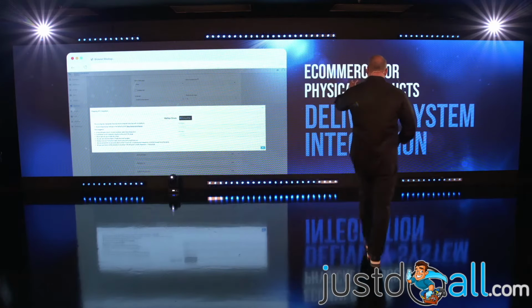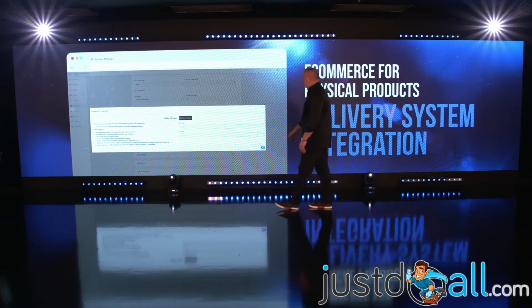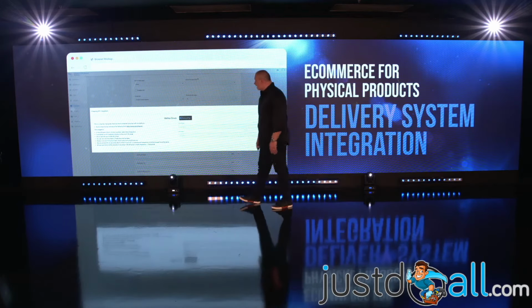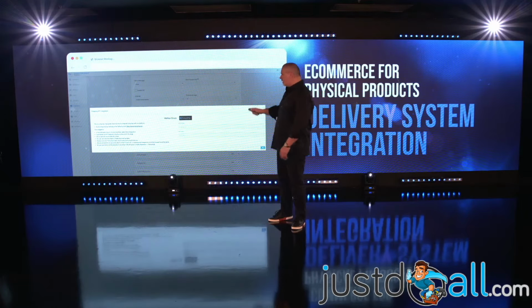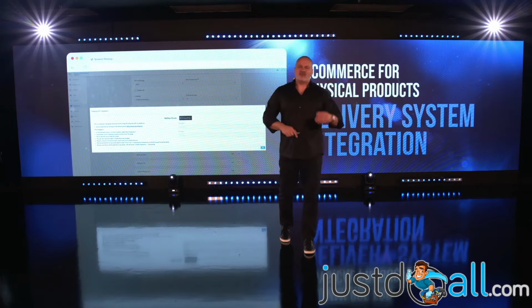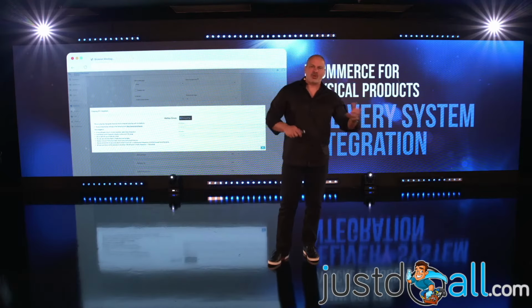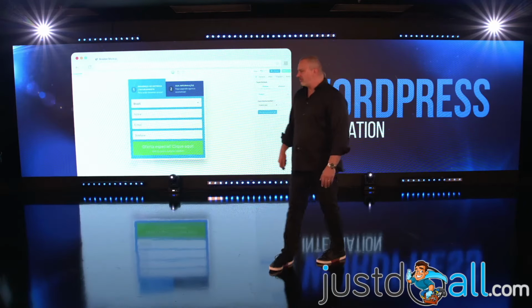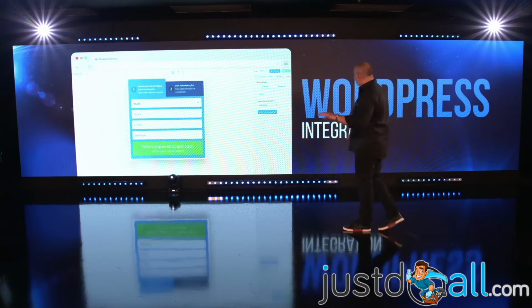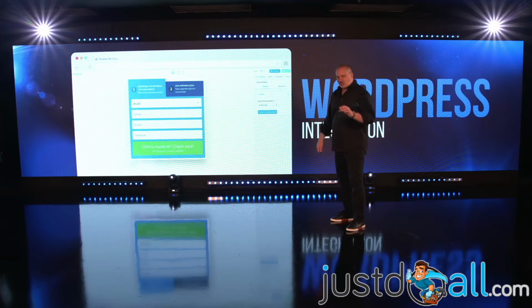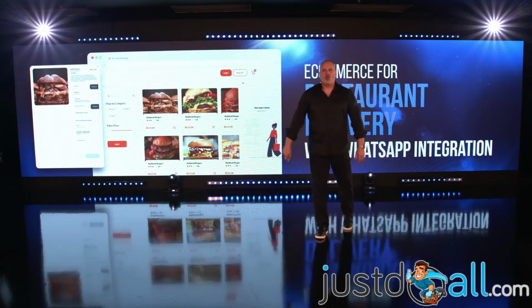Cool. E-commerce for physical products, delivery system integration. For Latin America, you have Melhor Envio. And for the United States, you have Easy Ship. It's already there. I guess for the whole world, Easy Ship is going to work. If you have an account on Easy Ship, all you have to do is integrate it. You're gonna sell on Builderall, and Easy Ship is going to deliver your thing. All right? And WordPress integration. Very soon we're gonna talk about WordPress, but it's important for you to know that everything on Super Checkout is already working on WordPress.